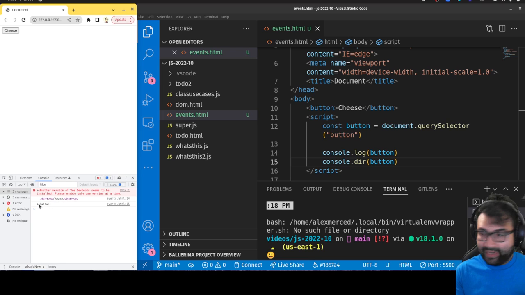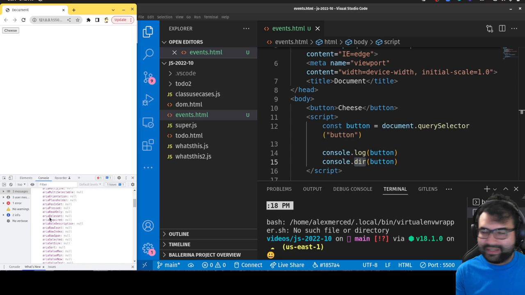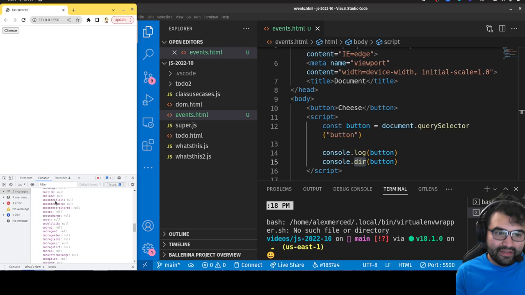I actually want to see the node as a JavaScript object. So the dir version will show me, see like this, there's the button, and I can actually see all the properties in that object. Okay, and basically what happens if we scroll all the way down to the O's, see there's an actual property for like every possible event: on drag, on double click, on cut, on copy. So I could do this.